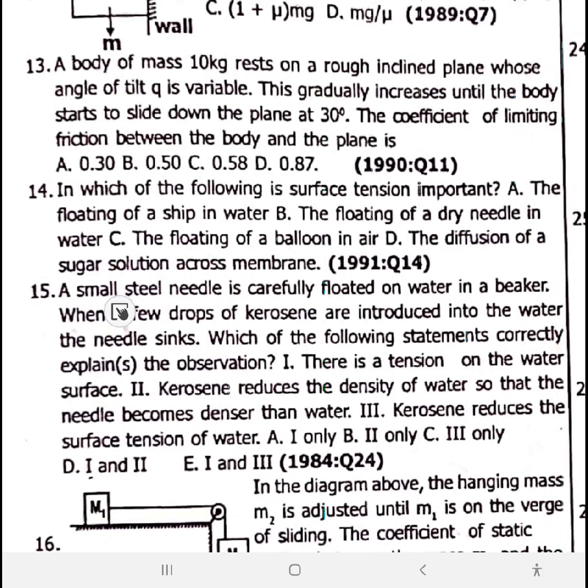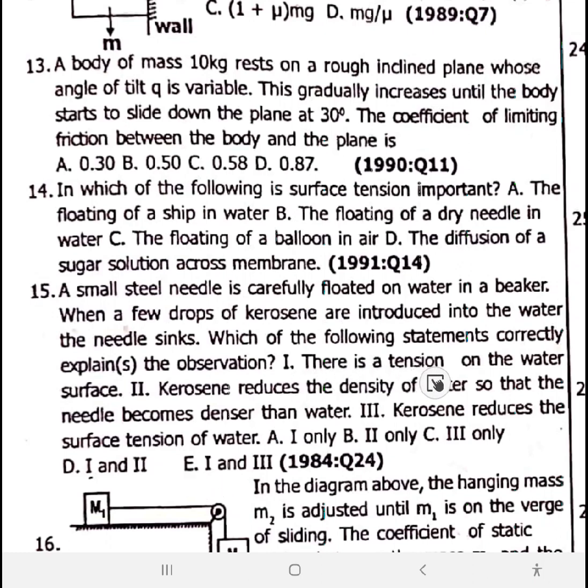15. A small steel needle is carefully floated on water in a beaker. When a few drops of kerosene are introduced into the water, the needle sinks. Which of the following statements correctly explains the observation? You have, they say, I: there is a tension on the water surface. Kerosene reduces the density of water so that the needle becomes denser than the water. Kerosene reduces the surface tension of water. Number 15 is option E.